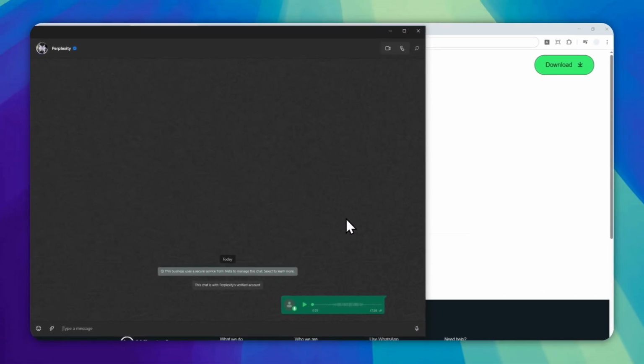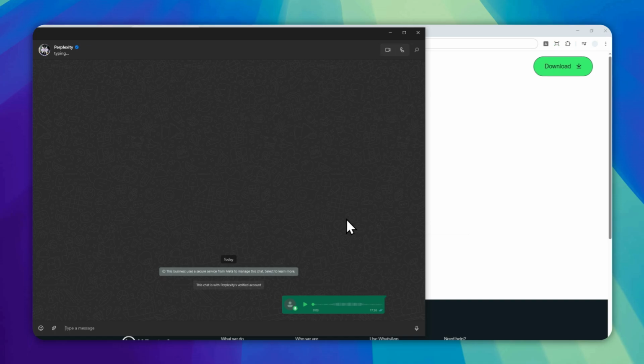Send a message and just wait for Perplexity to come back with a response. Now, what's unique about it is that this is not going to show you a text answer. Instead, it will create an audio answer. So this is a new way to converse with Perplexity.